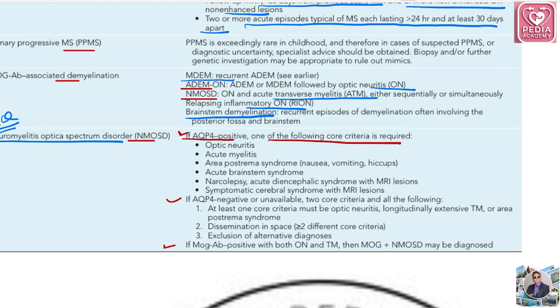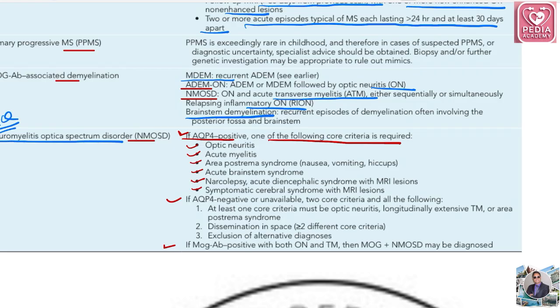NMOSD which are not core criteria. So you have to remember which of the following are core criteria: optic neuritis, acute myelitis, area postrema syndrome, acute brainstem syndrome, narcolepsy, acute diencephalic syndrome, and symptomatic cerebral syndrome with MRI lesions.